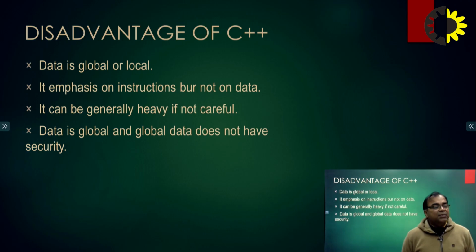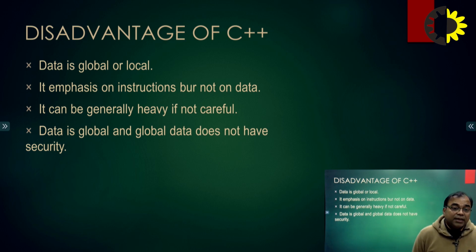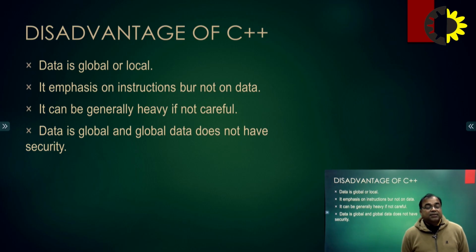Next disadvantage of C++, we can say data is global. A global data does not have security, and we can declare the global data. If data is global, it may or may not be secured, or security is not very much concerned. This is the disadvantage of the C++ programming language.